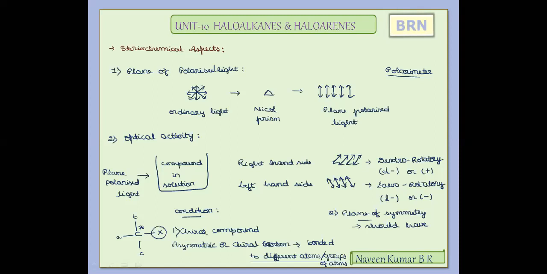So it should not have a plane of symmetry, and the compound should have a chiral carbon in it. If it satisfies these two conditions, then the compound in its solution will rotate the plane polarized light towards the right hand side and is said to be a dextrorotatory compound, or towards the left hand side and is said to be a levorotatory compound. Now to support this, we'll continue with simple information.